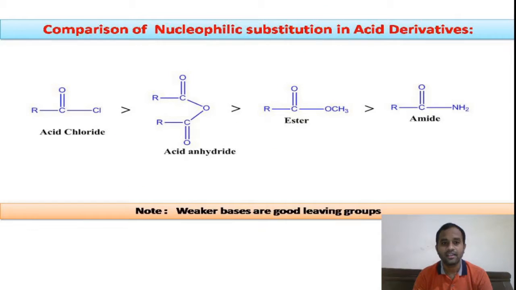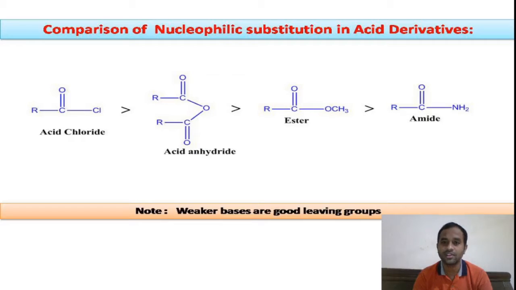If you compare the rate of nucleophilic substitution reaction, this is the order. Our acid chloride undergoes nucleophilic substitution very fast, whereas acid amide will undergo slow substitution.